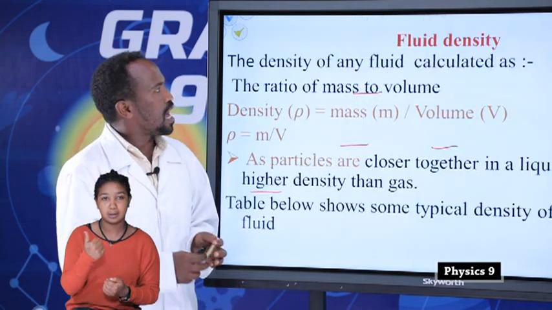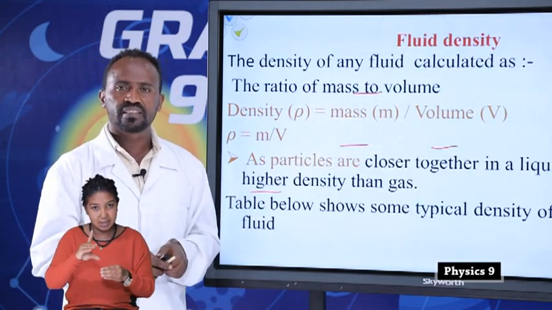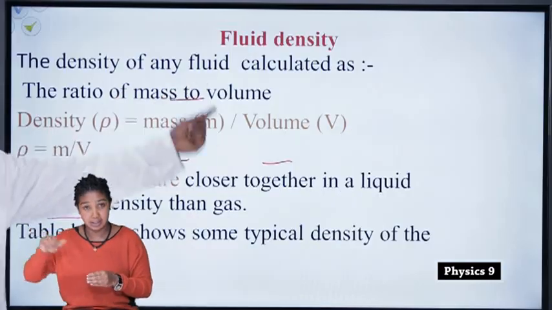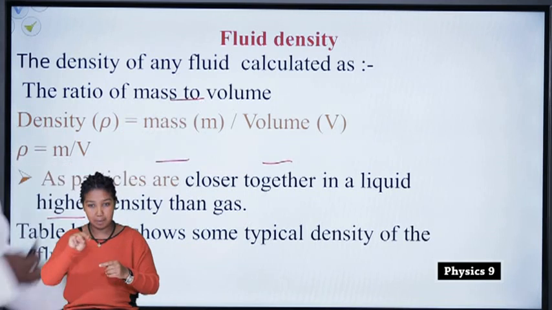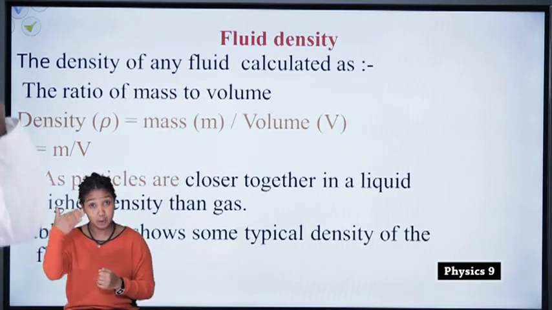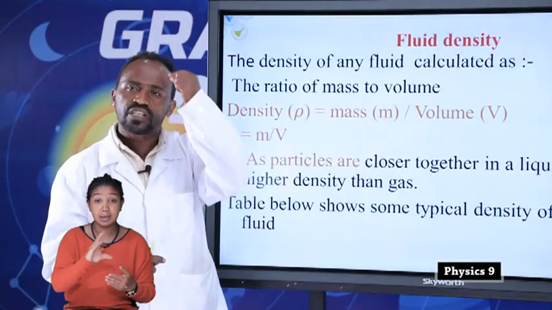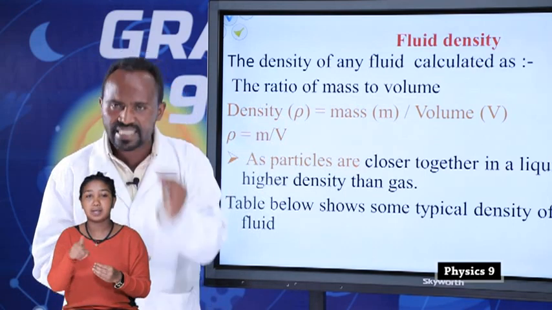Okay, let us see fluid density. The density of any fluid can be calculated as the ratio of the mass to the volume. If we know the mass and the volume of the substance, we can easily calculate the density.